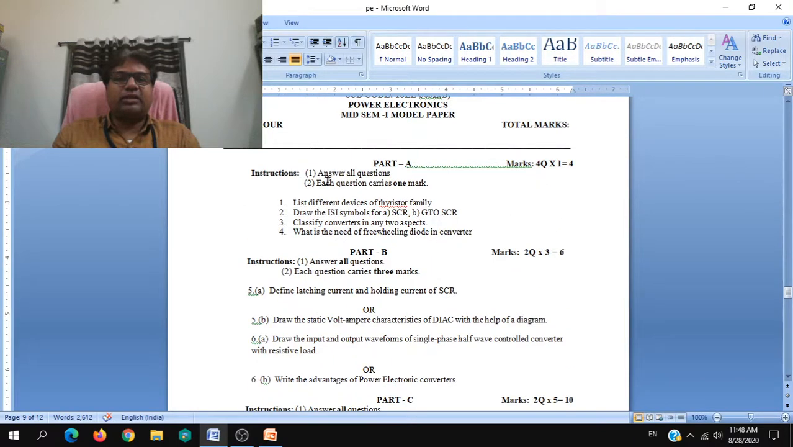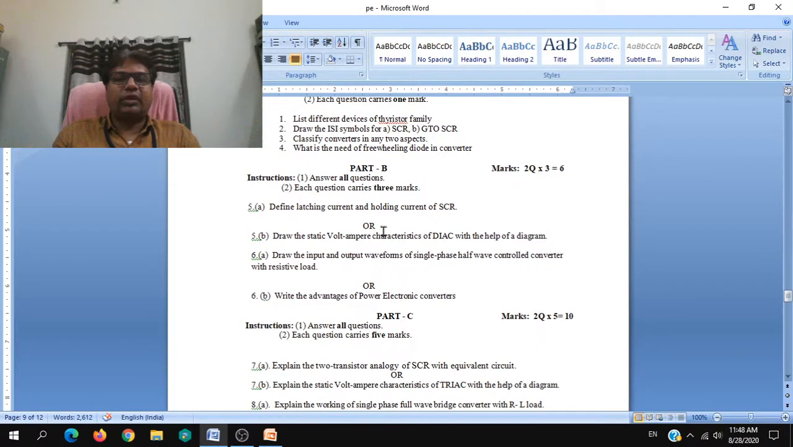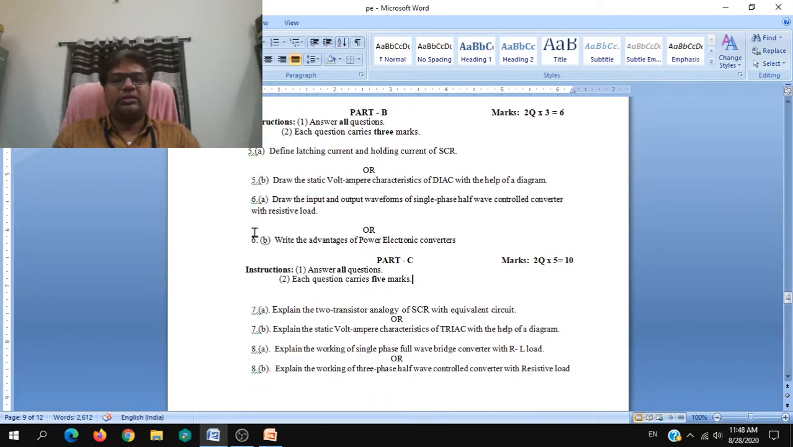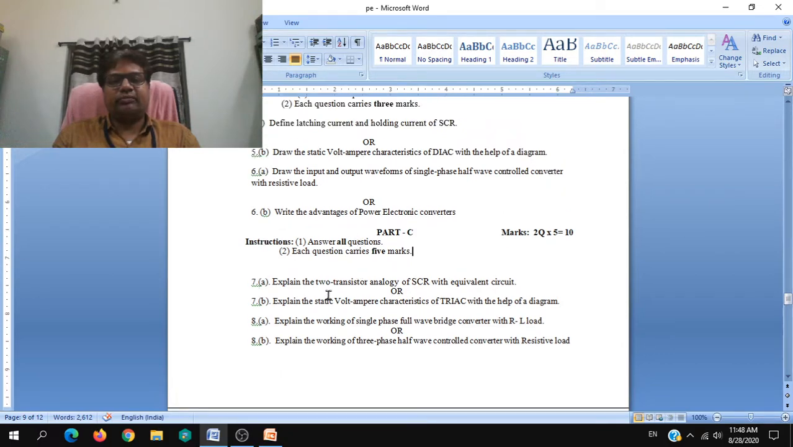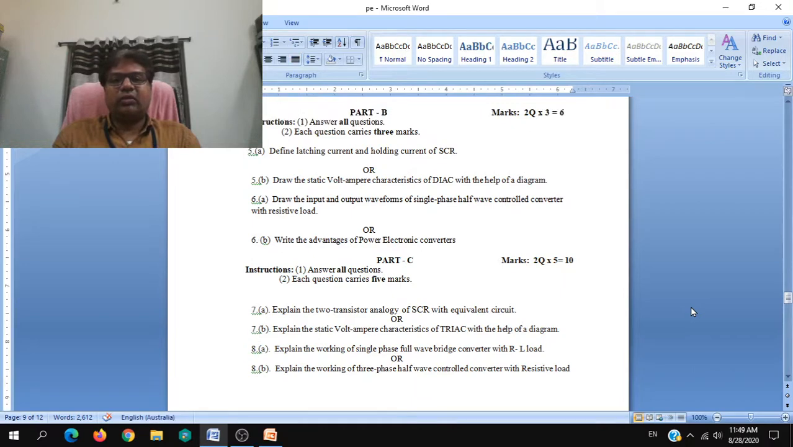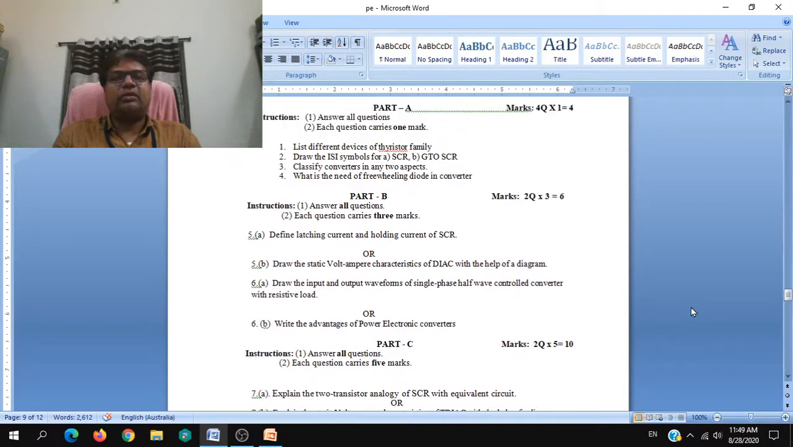When it comes to part A, there is no choice. When it comes to part B, there is a choice within the unit itself. Fifth question comes from only the first unit, 5 A or B, either A or B you have to answer. Again, sixth question comes from unit 2, either A or B you need to answer. Likewise in part C also, seventh question is from unit 1, either A or B you have to answer. Eighth question is from unit 2, either A or B, you have to answer. So that is the model of the question pattern.